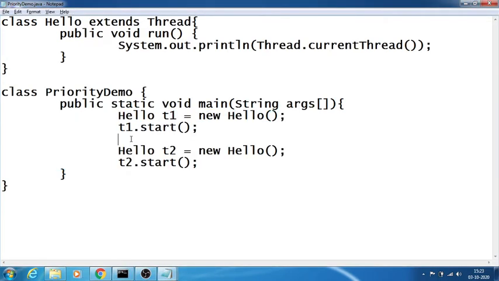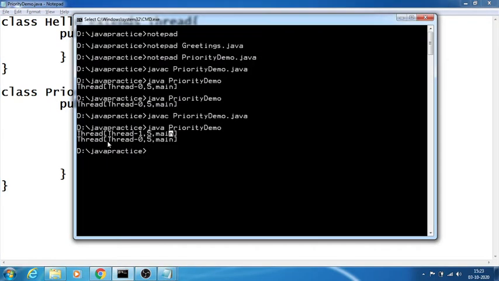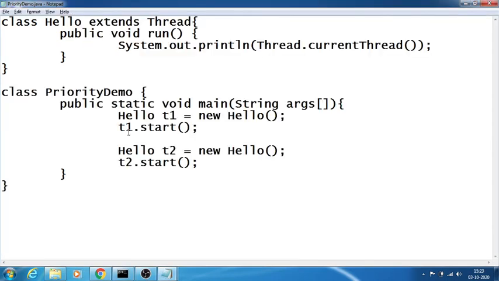If I keep creating multiple threads, the thread names will keep incrementing as 0, 1, 2, and the priority is always set to 5.